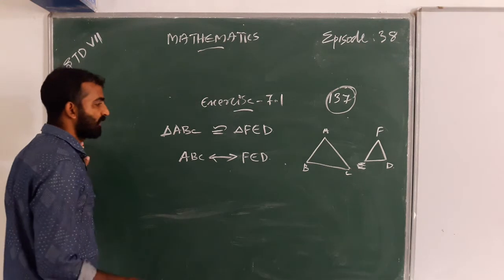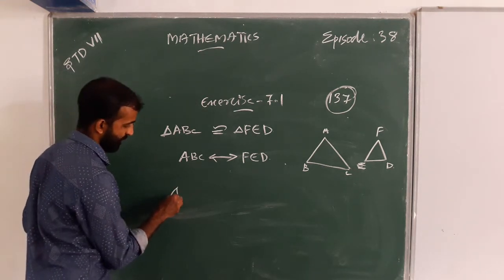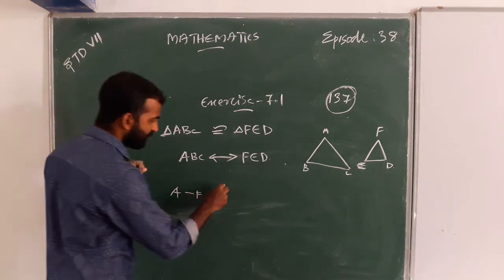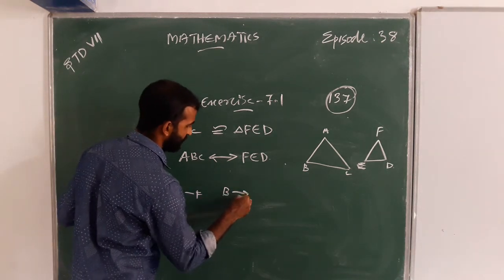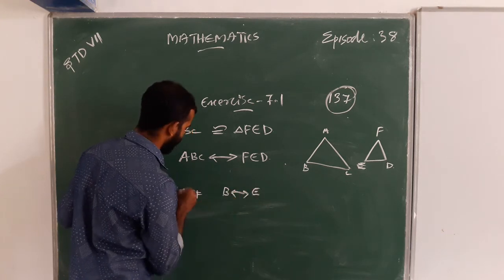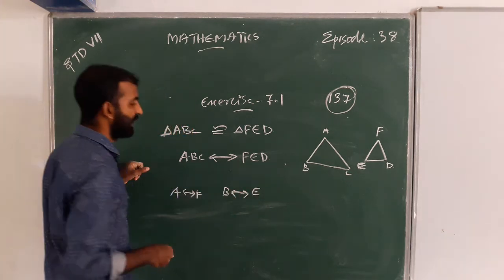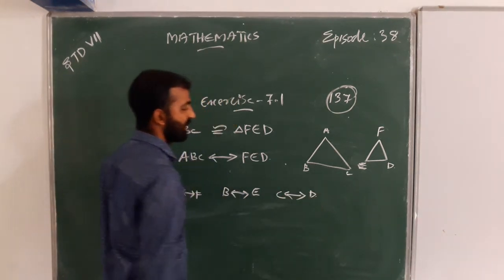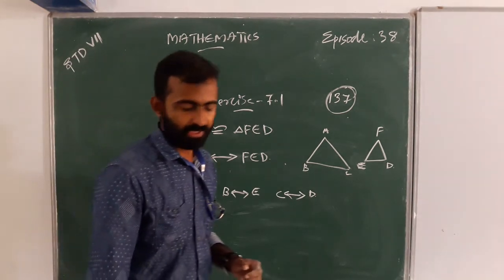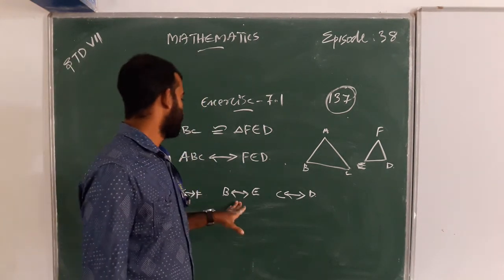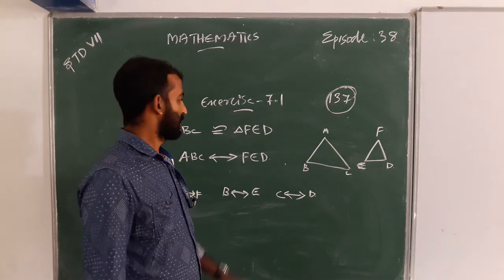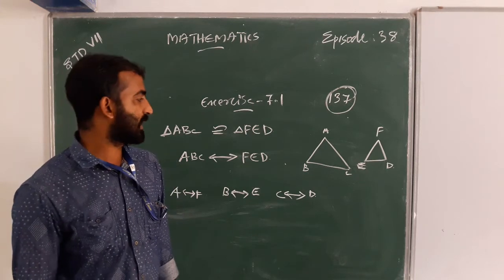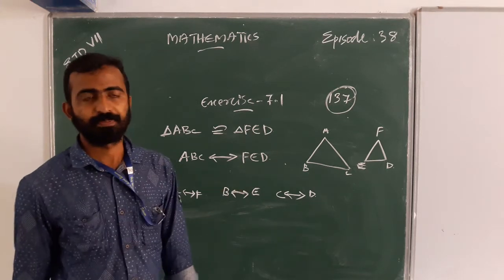The corresponding vertices are A with F, B with E, and C with D. That is the corresponding vertices.